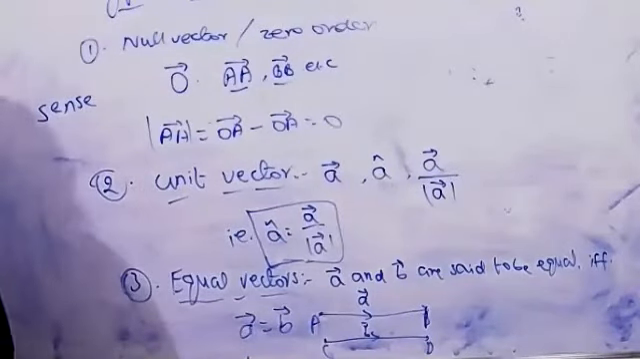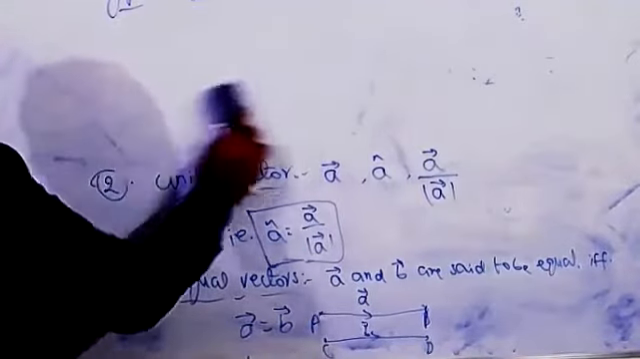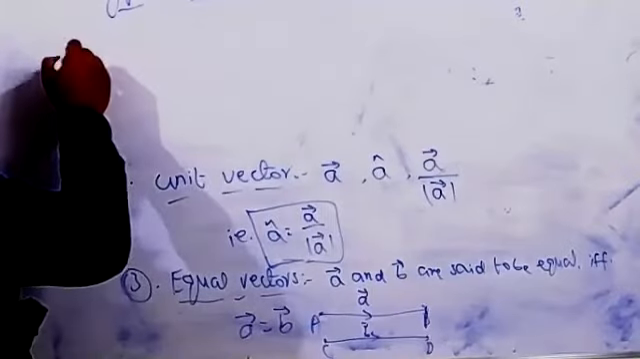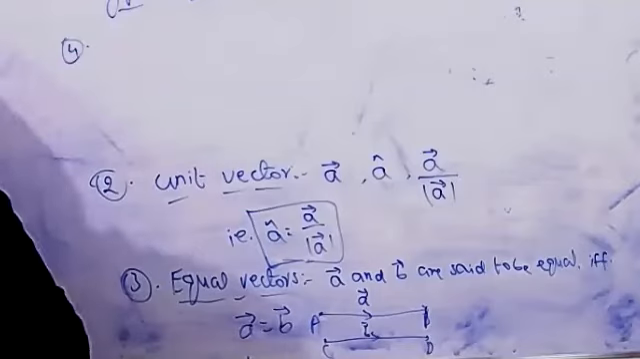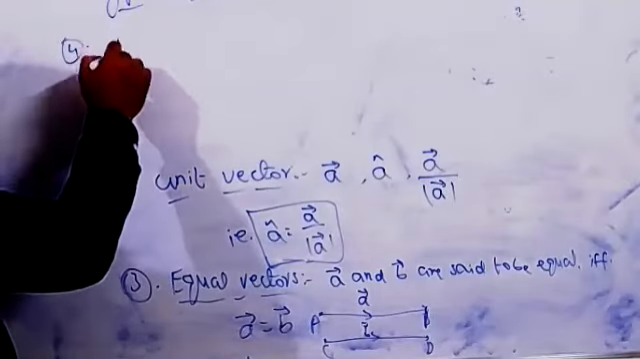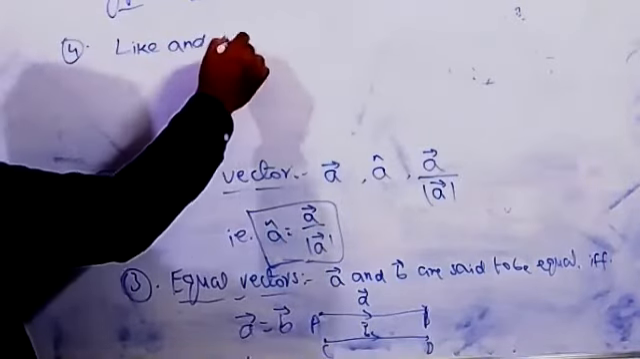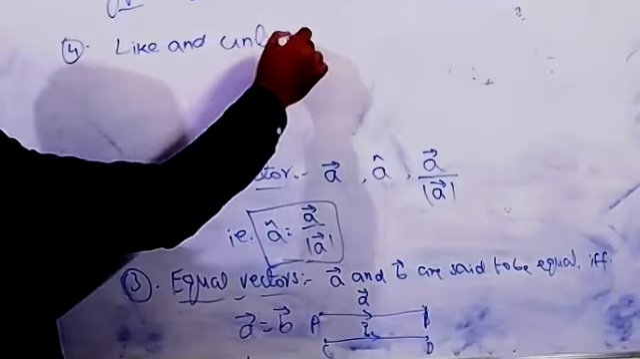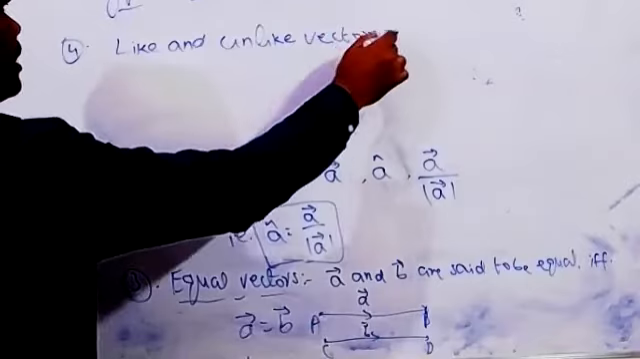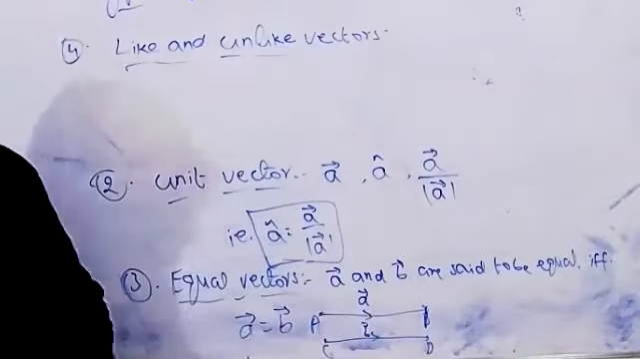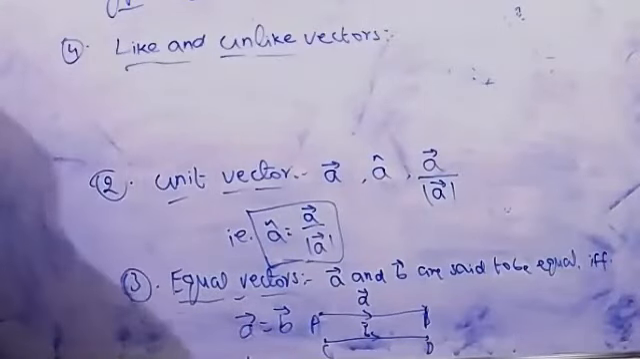Next, the third one, sorry, the fourth type. Equal vectors is already over. Like and unlike vectors. Fourth type: like and unlike vectors.